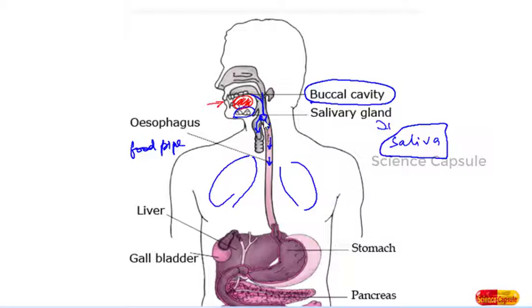It could be very dangerous if the food particles enter into the windpipe. So dear students, always keep in mind that when you eat food, at that time you should not speak or laugh, because there are chances that the food particles may enter into the windpipe. Got it? So once the digestion process is over in the mouth, then it is pushed into a tract and the food molecules slowly go into, and it is received by a large bag-like structure. We call it as stomach.